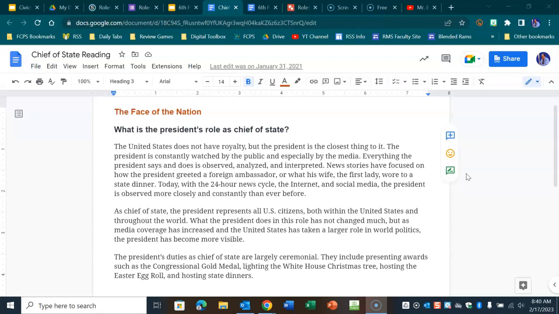As Chief of State, the President represents all U.S. citizens, both within the United States and throughout the world. What the President does in this role has not changed much, but as media coverage has increased and the United States has taken a larger role in world politics, the President has become more visible.